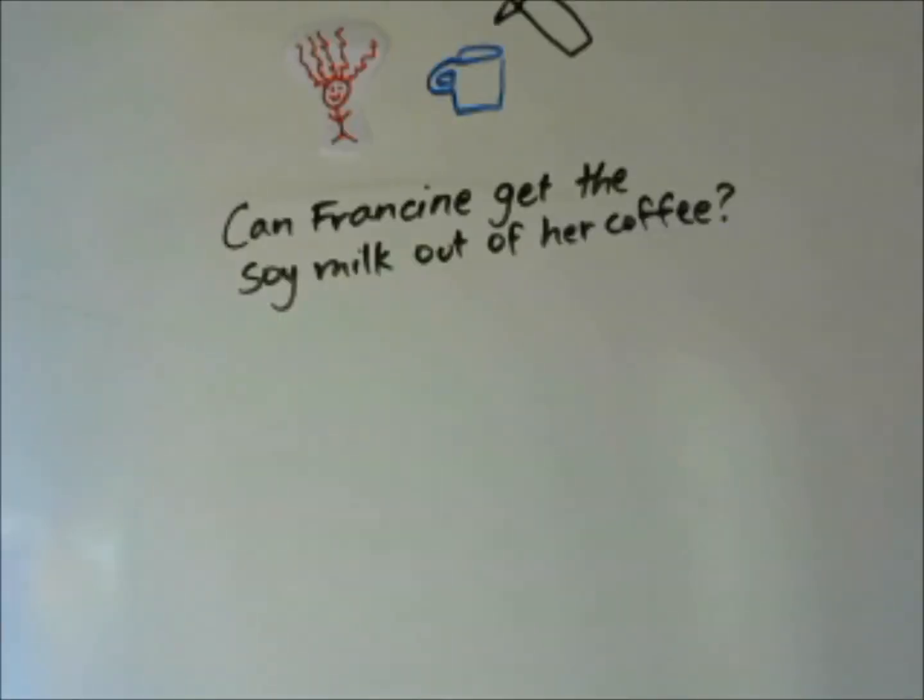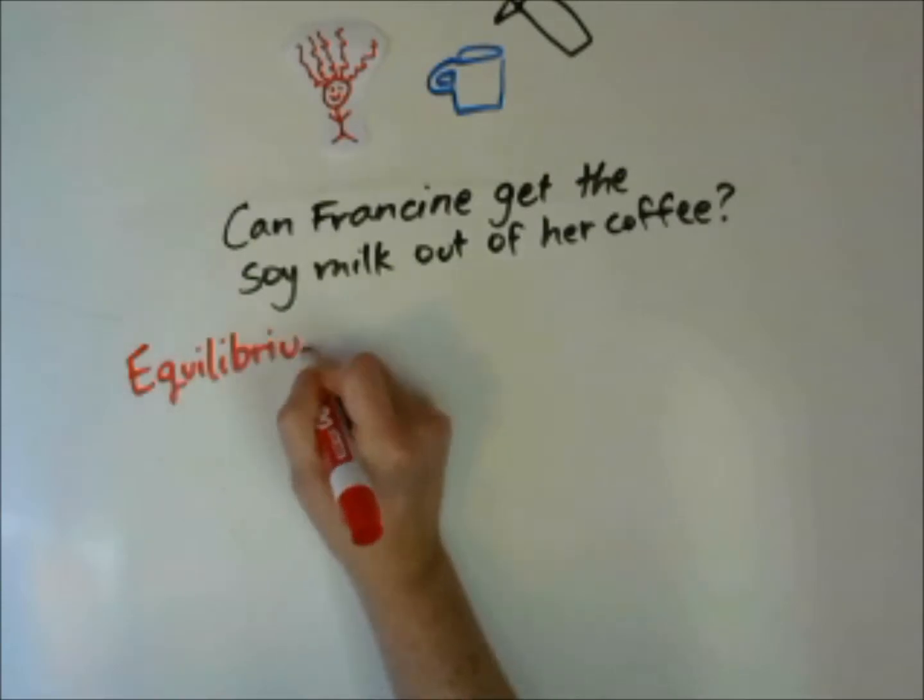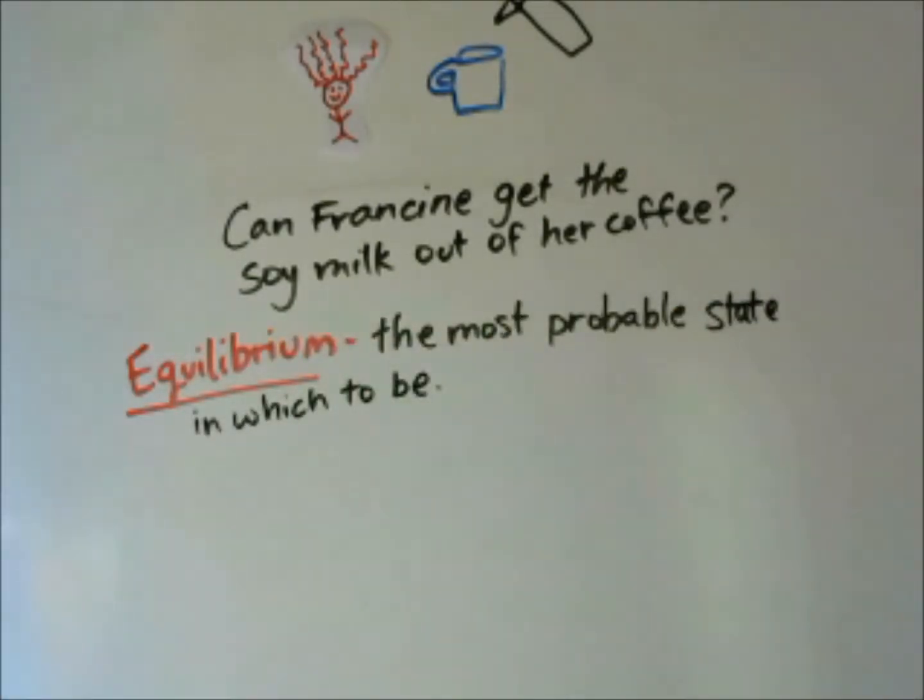Let's talk about equilibrium. Things tend toward equilibrium. This is the most probable state in which to be. We talked about thermal equilibrium, where the temperature will adjust until it reaches the same temperature on both sides of a barrier.